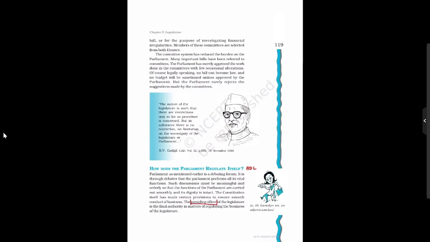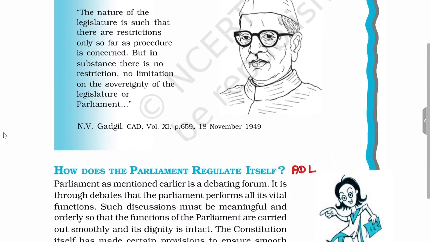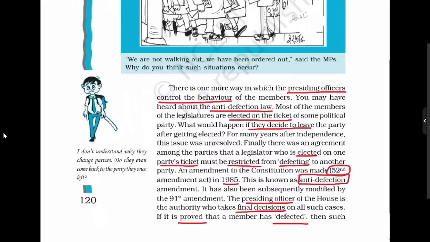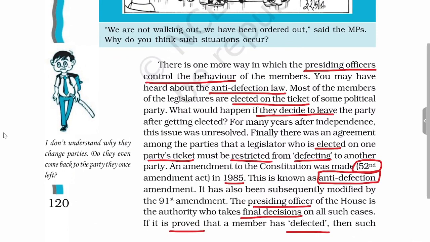Now we'll see how parliament will regulate itself. It is through the instrument of the anti-defection law. Parliament will regulate itself through the use of the anti-defection law. So presiding officers will control the behavior of MPs through the anti-defection law. Most of the members of the legislature are elected on the ticket of some political party. After the election, what would happen if they decide to leave the party? Once they are elected on the party ticket, they should be restricted from defecting.